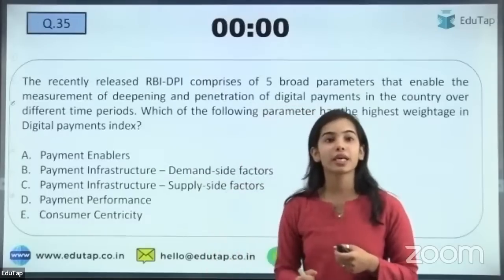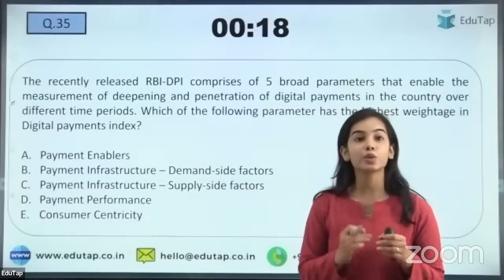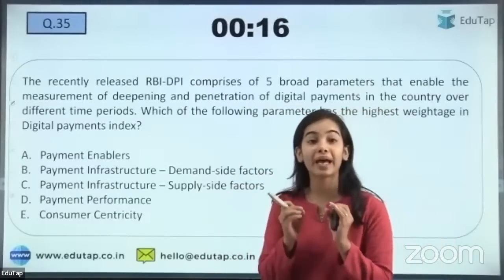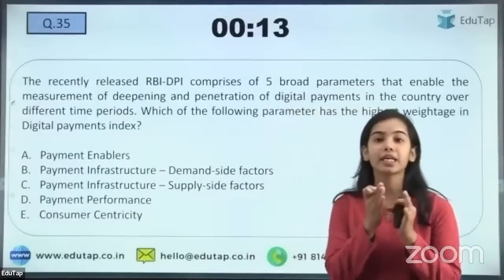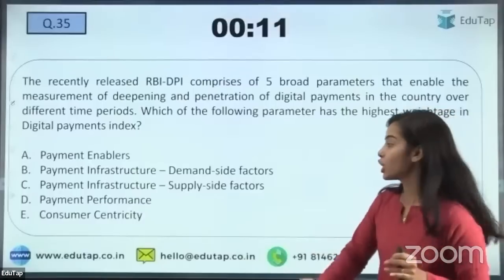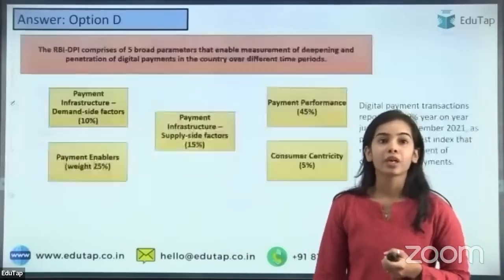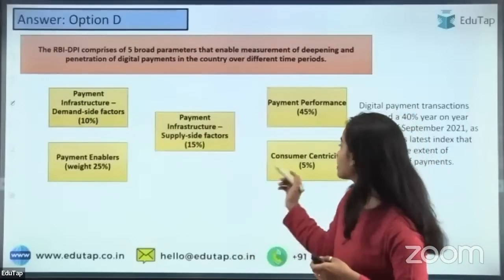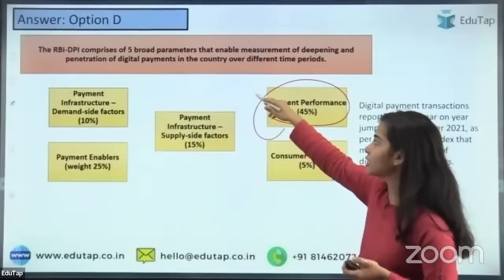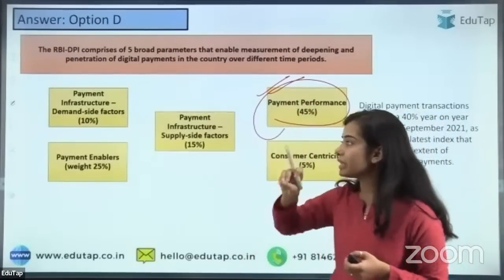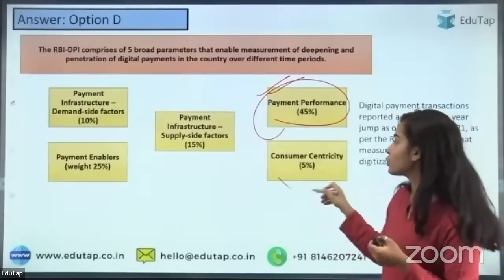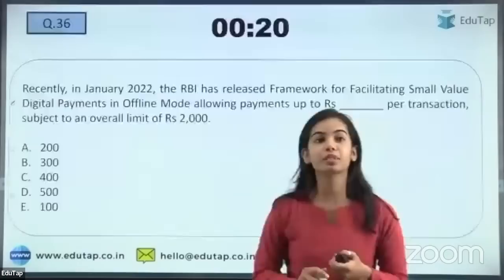So the next question is regarding the same DPI index. You have to tell which of the following parameters has the highest weightage in the Digital Payments Index. So the highest weightage has been given to payment performance. Okay. So here you can see that payment performance has 45% of the weightage in the Digital Payments Index, while the least weightage has been given to consumer centricity with 5% only.